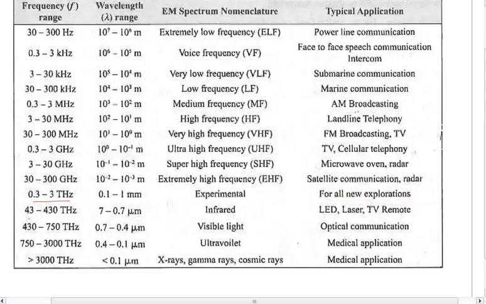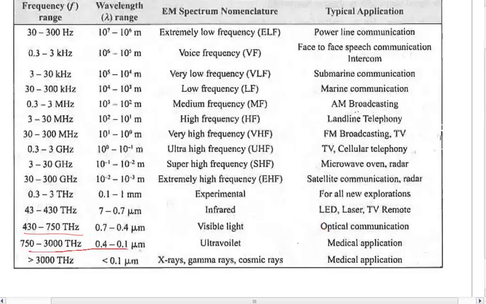And then we are having the terahertz range, which is 43 to 430 terahertz, which is basically the infrared light. Infrared is basically the same thing that you use in your TV remote, or there is an infrared LED. If you have a CCTV camera working in the night, it is basically using this infrared light for the image. Then you are having the visible light communication, which is called optical communication, working in 430 to 750 terahertz.